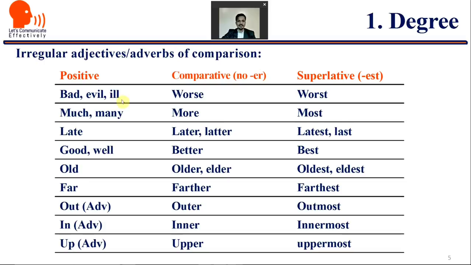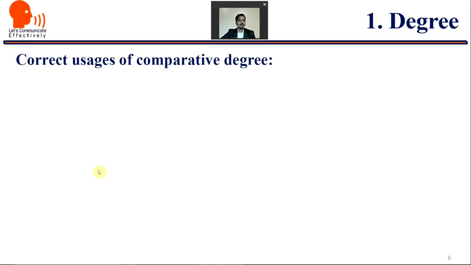So for bad, evil, ill: worse, worst. Much, many: more, most. Late: later or latter, latest or last. Good, well: better, best. Old: older or elder, oldest or eldest. Far: farther, farthest. Out: outer, outmost. In: inner, innermost. Up: upper, uppermost.